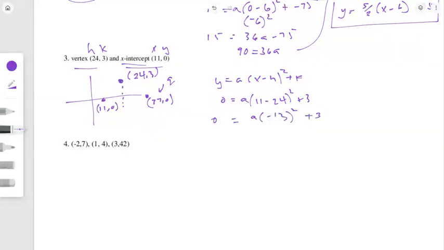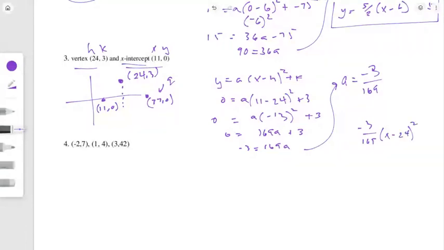Okay, so then 13 negative squared will be positive 169a. And then we have moving the 3 over and then dividing negative 3 divided by 169, and that's what a is. So a is equal to negative 3 over 169. And then we rewrite it in vertex form. Negative 3 over 169, x minus 24 squared plus 3. And then don't forget your y equals or your f of x equals.